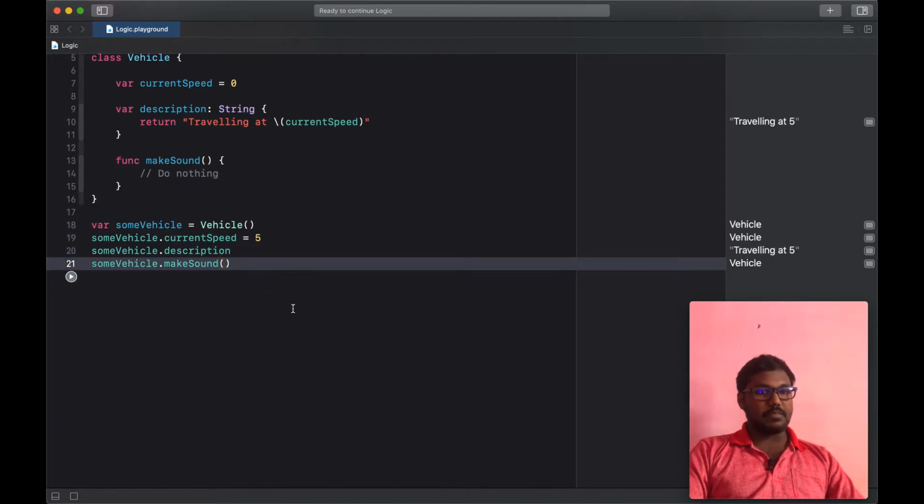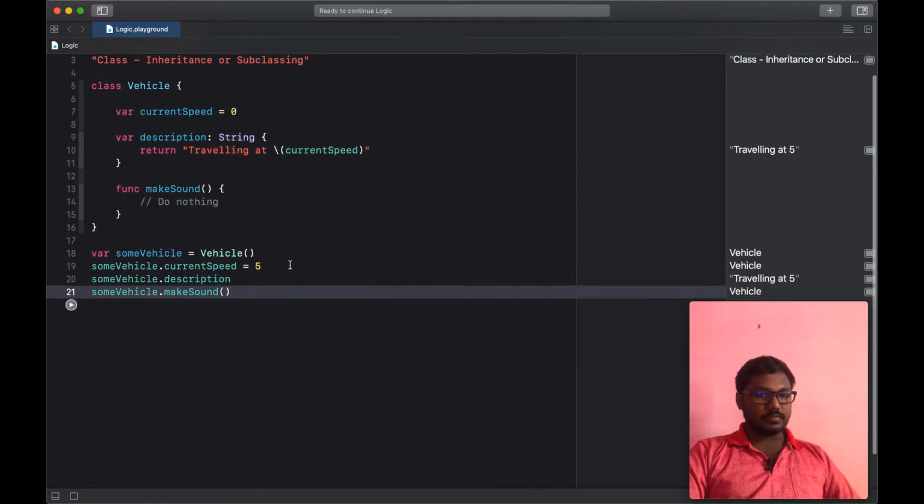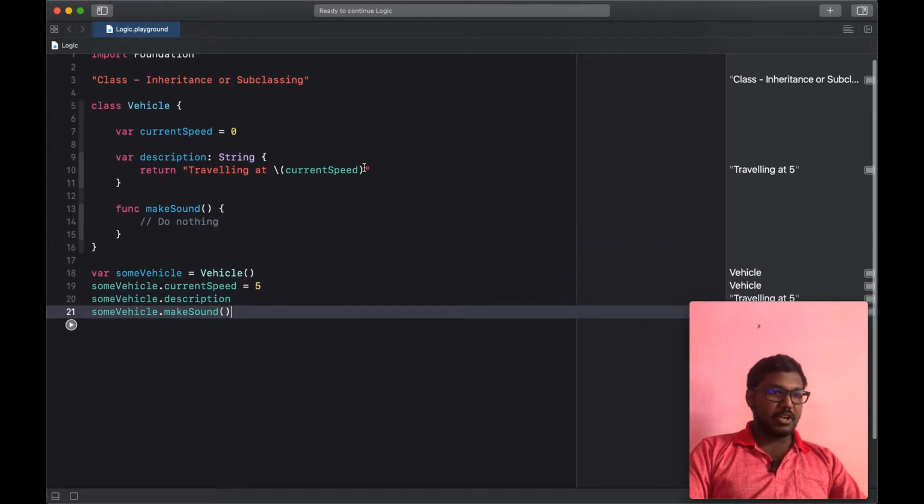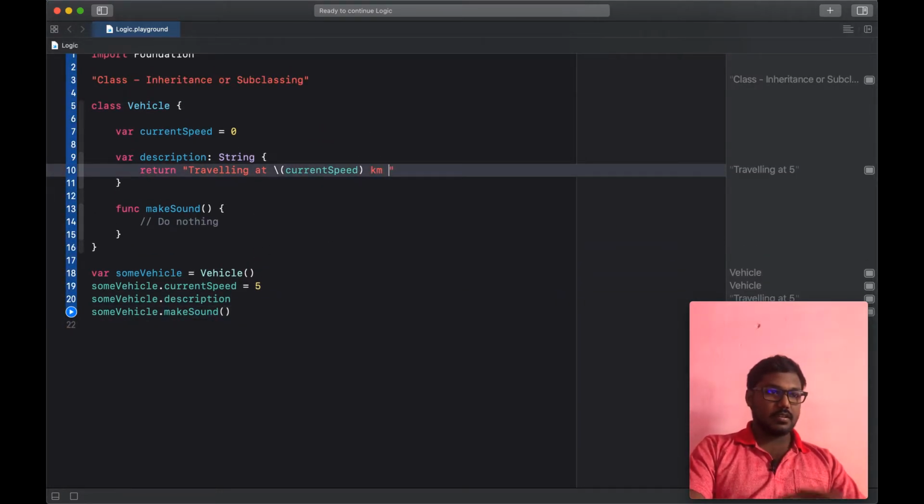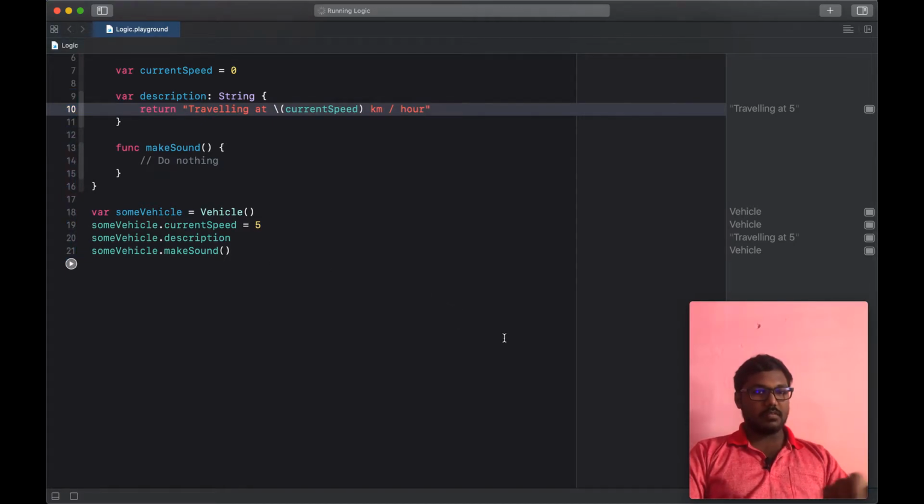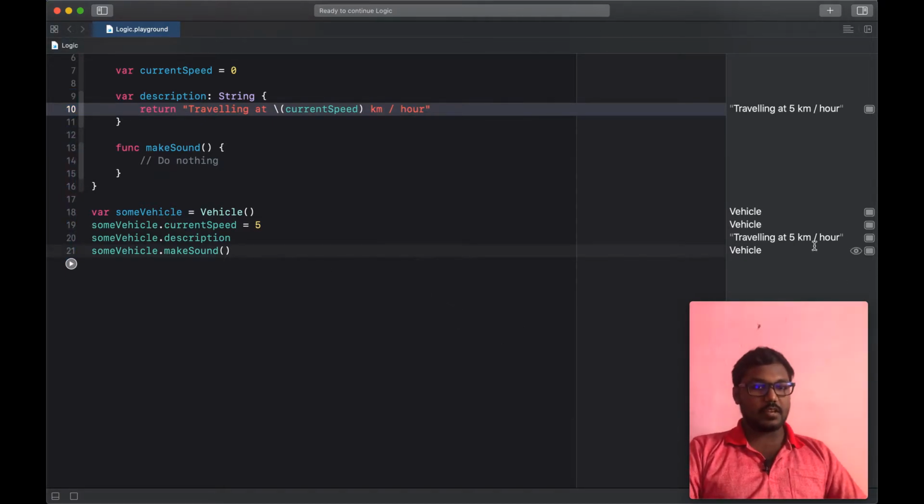When we tap the run button, we get the values: the current speed, and traveling at 5 kilometer per hour. I am setting it like that. Likewise, we can get the print from here. Likewise, we can create a basic class in Swift.